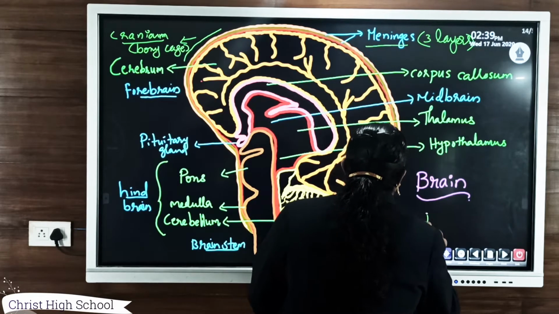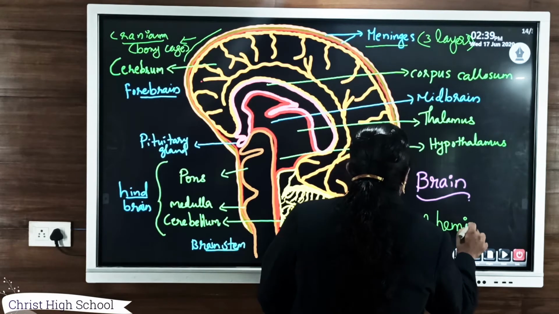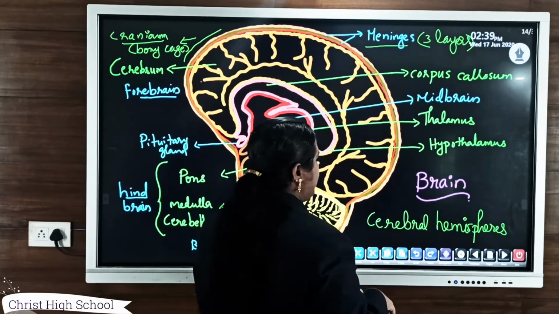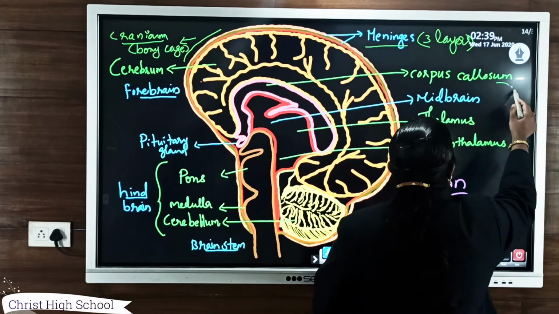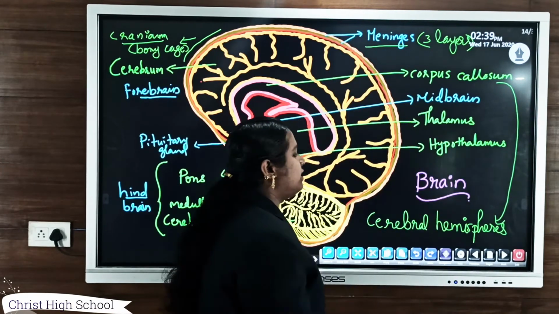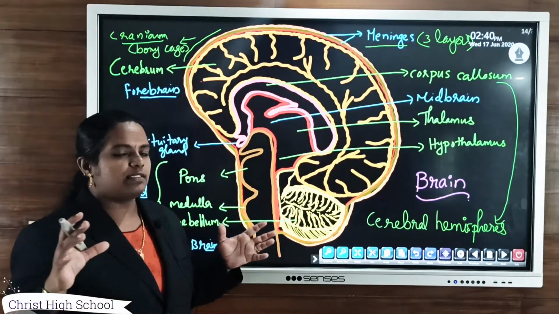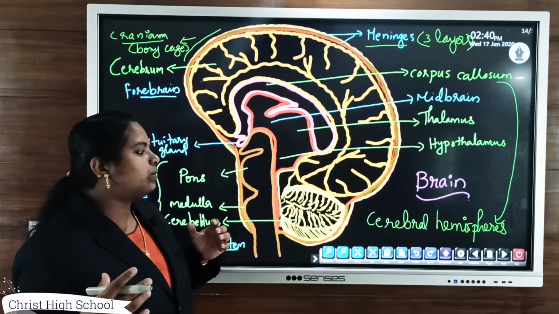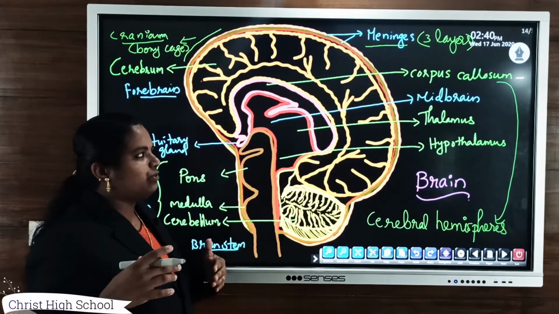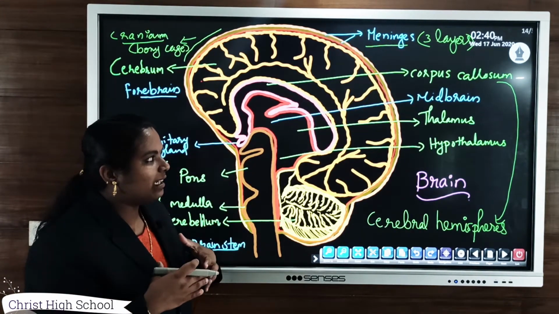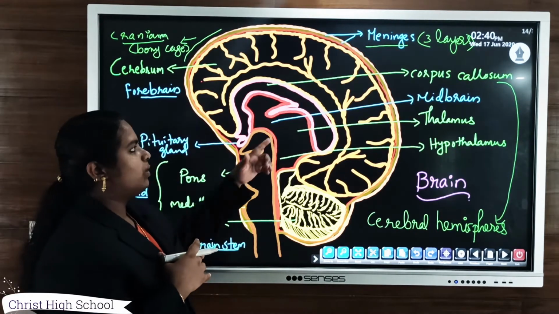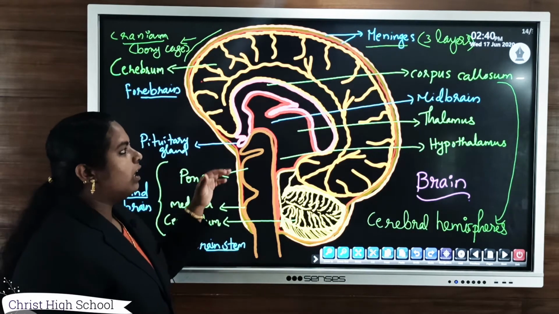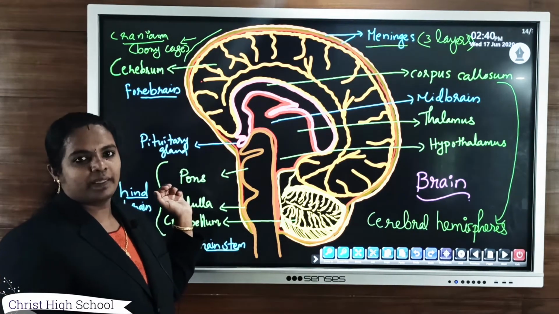Cerebral hemispheres. It is known as cerebral hemispheres, and these two cerebral hemispheres, the right side as well as the left side, right half and left half, are connected together by a cord-like structure that is known as corpus callosum. So these two parts are connected together by corpus callosum.